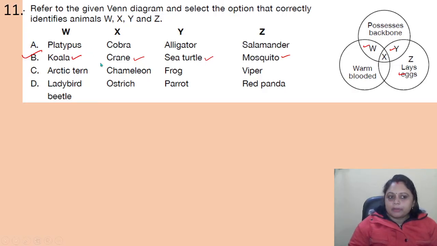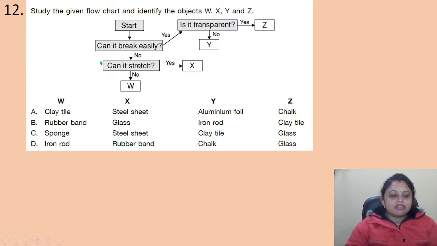Got it? Coming to the next question. Study the given flow chart and identify the objects W, X, Y and Z. Start: can it break easily? No. Can it stretch? No. W, X, Y, Z. So this is the given. What are the options? A. Clay tile, steel sheet, aluminium foil, chalk. B. Rubber band, glass, iron rod, clay tile. C. Sponge, steel sheet, clay tile, glass. D. Iron rod, rubber band, chalk, glass.